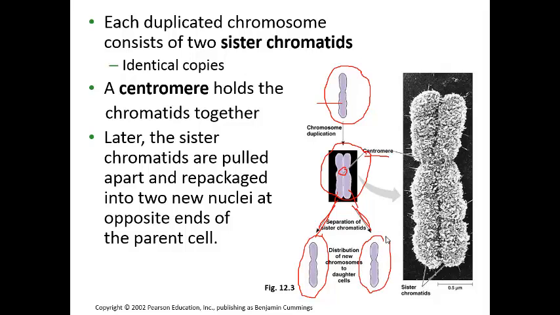So it's important to understand that during mitosis, the chromosome number stays the same. We began here with a cell with one chromosome. We end with two daughter cells that each has one chromosome. In our cells, you begin with a parent cell that has 46 chromosomes, and you end with two daughter cells that each have 46 chromosomes.